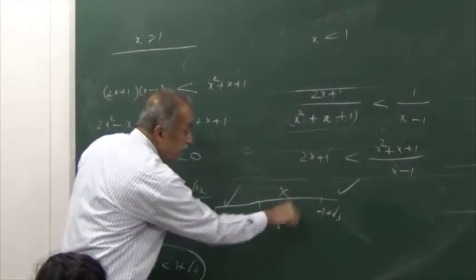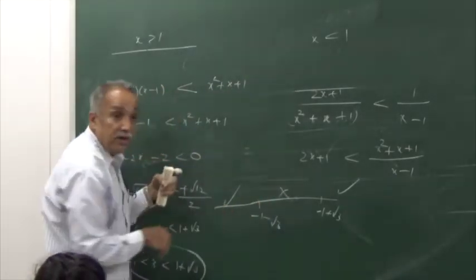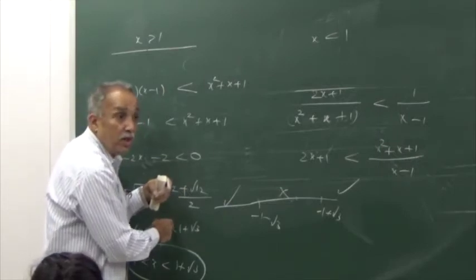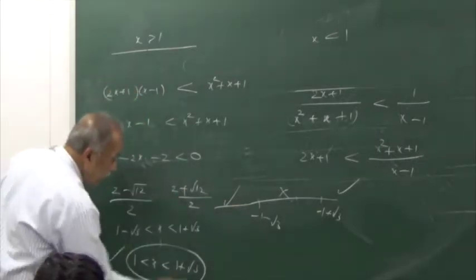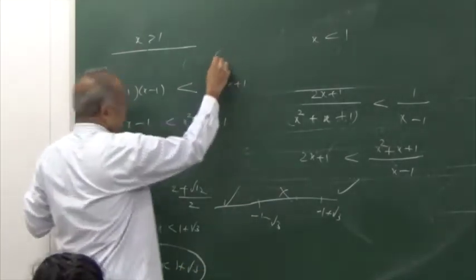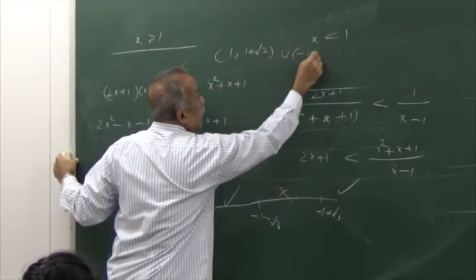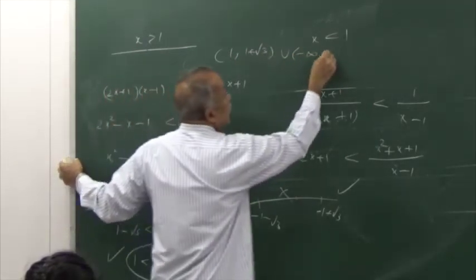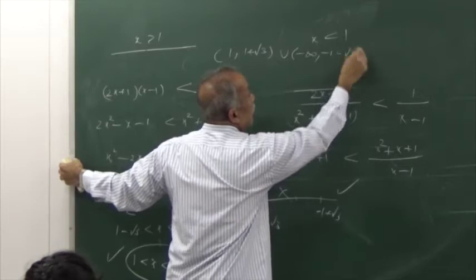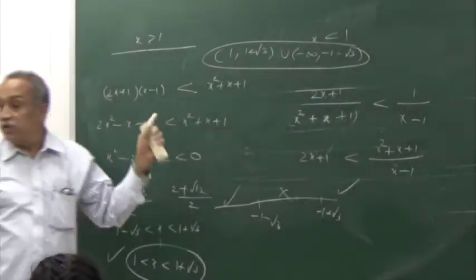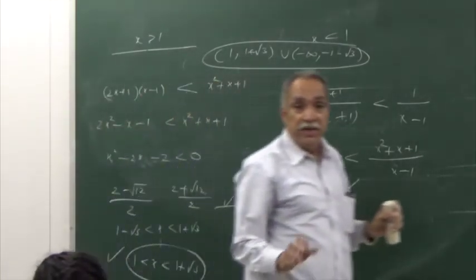Where is 1? Somewhere here. I want x to be less than 1. Means minus infinity to, okay. That will be the solution set for my inequality. Agreed?